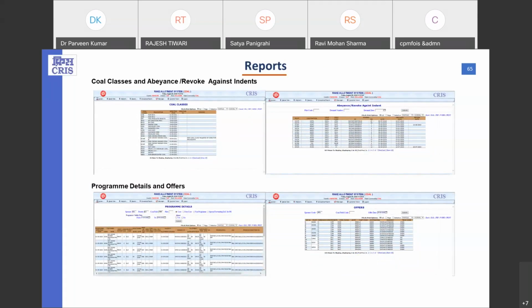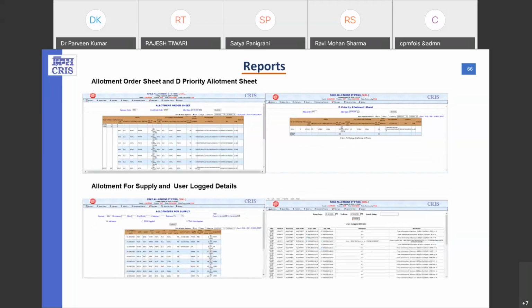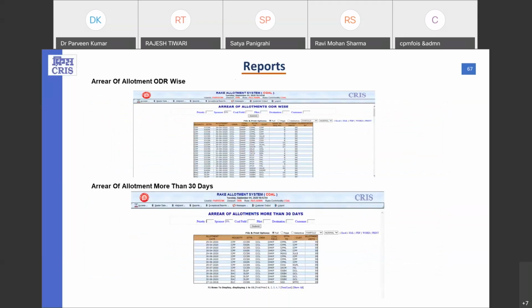And then this is the report which is available for abeyance revoke against intent. And the program details are there, the offer details. And then these are two major reports which are showing the allotment order for program traffic as well as non-program traffic. And this is for supply allotment, for those which are just waiting for supply. And this is a report which is showing us the log details, which users have logged in and at what time.